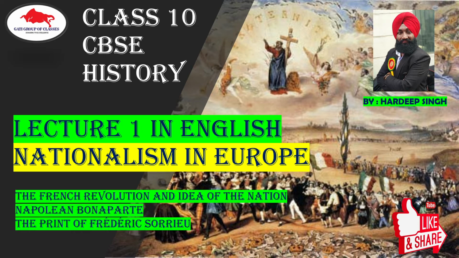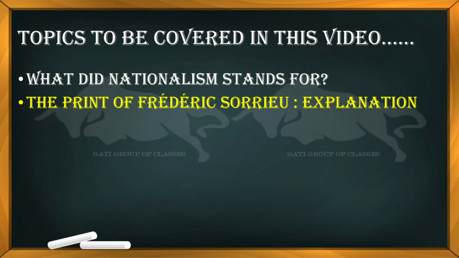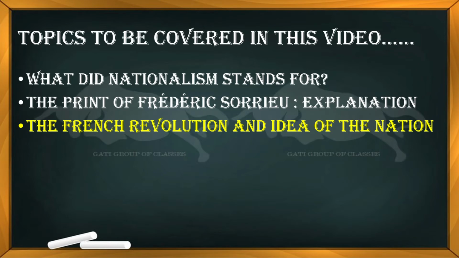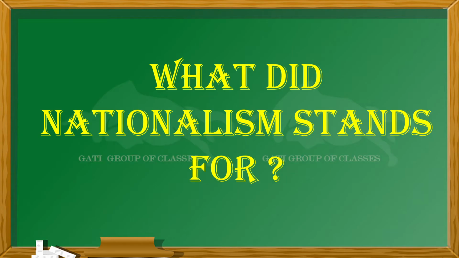So here is the chapter, Nationalism in Europe, and the subtopics that we are going to cover in this video are: what did nationalism stand for, the print of Frederick Sorrieu, with full explanation, the French Revolution and the idea of the nation, and Napoleon Bonaparte. These are the four topics that we are going to cover in this video. So let's start. First of all, we have a question: what did nationalism stand for?